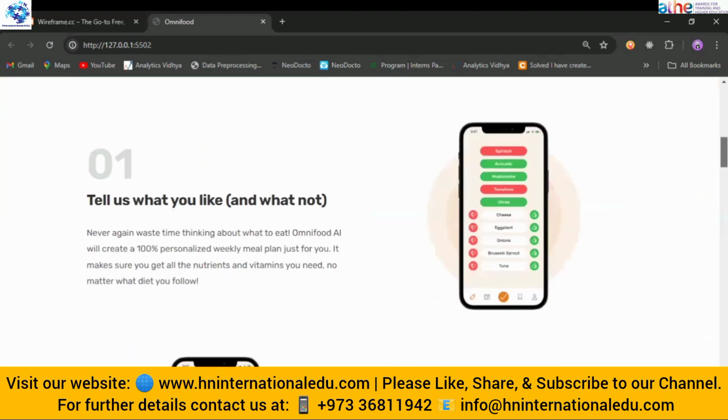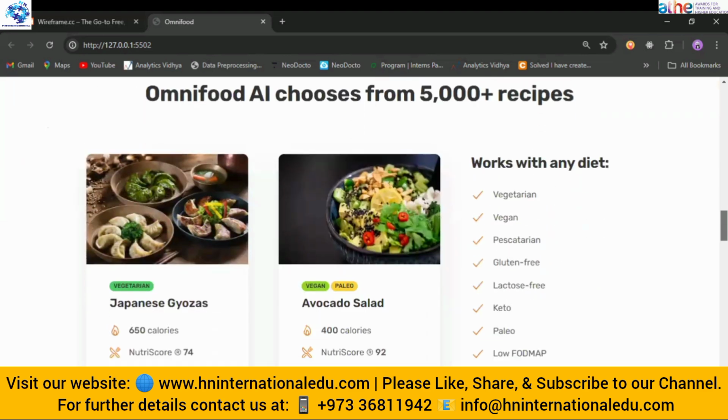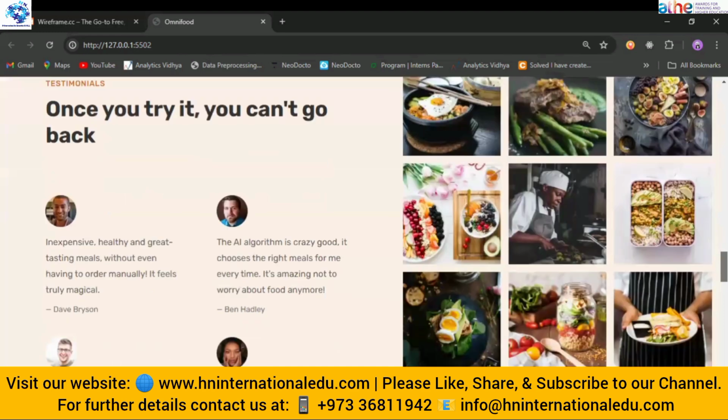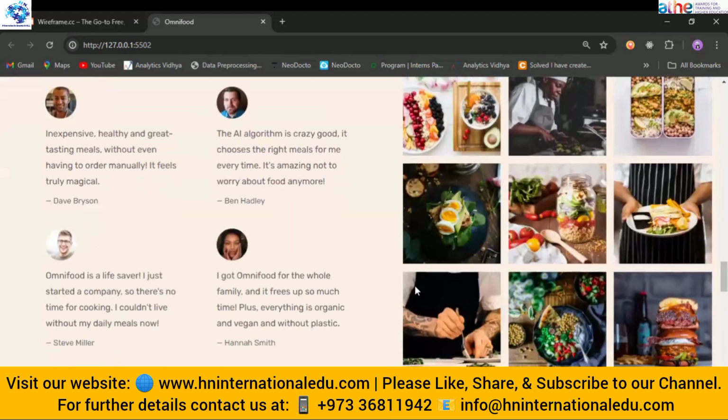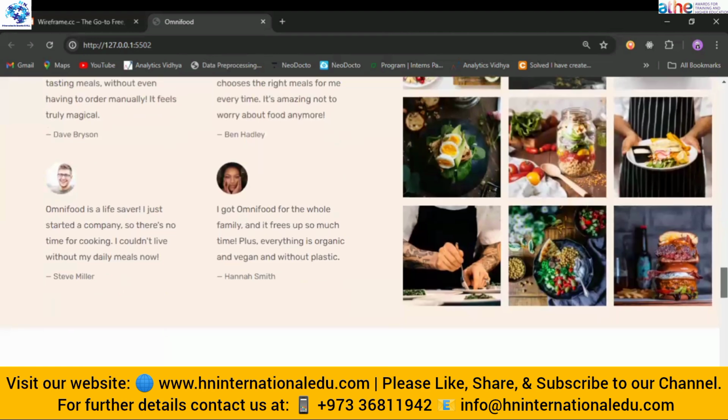Then there are the recipes and menus for the user. And afterwards, we have the testimonials, meaning the reviews of the users, how they think the application works for them. Are they feeling good after trying the meal from that restaurant?